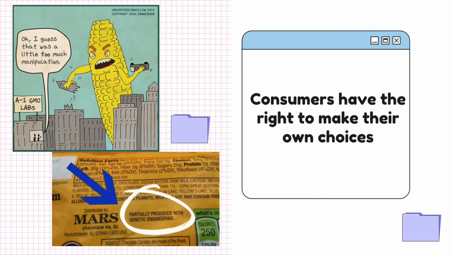Despite the proposed benefits of GMOs, some people have raised concerns regarding the consumption of these modified foods. Because of these issues, manufacturers are urged to provide labels that notify consumers of GMO presence in their products. After all, it is the consumer's right to make their own choices.